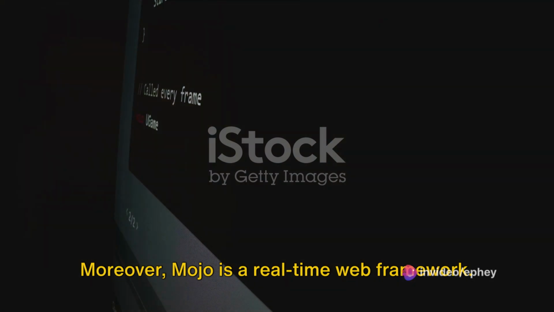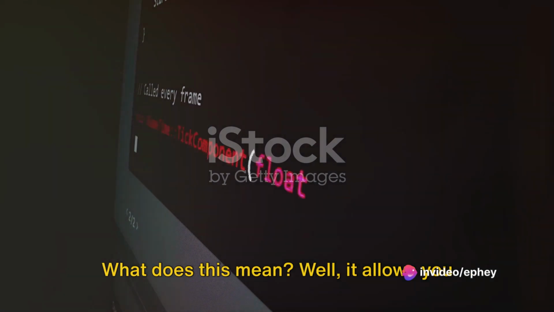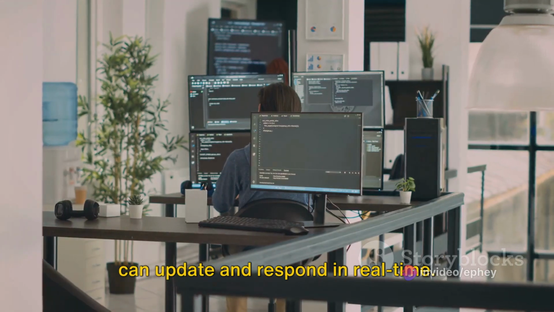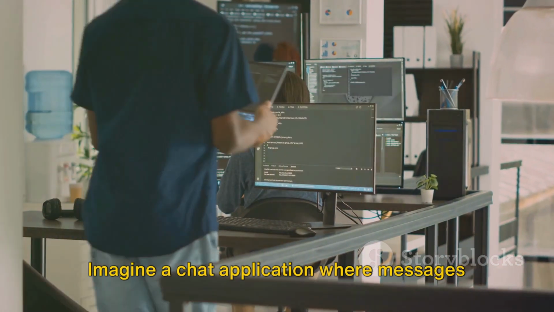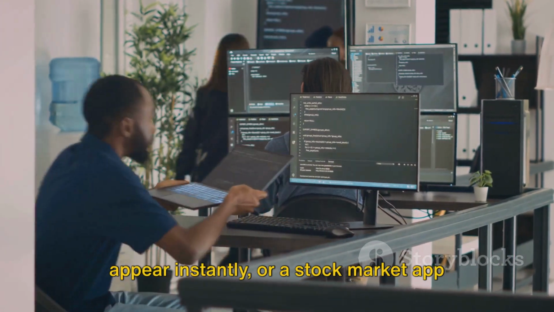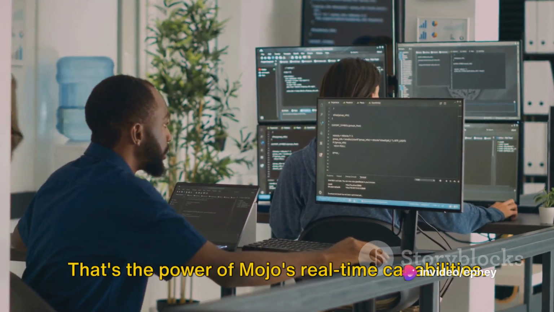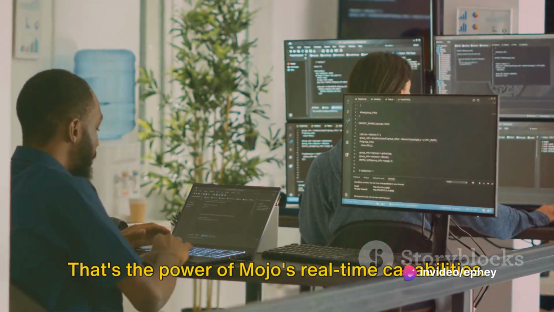Moreover, Mojo is a real-time web framework. What does this mean? Well, it allows you to create interactive applications that can update and respond in real time. Imagine a chat application where messages appear instantly, or a stock market app that updates prices in a blink. That's the power of Mojo's real-time capabilities.